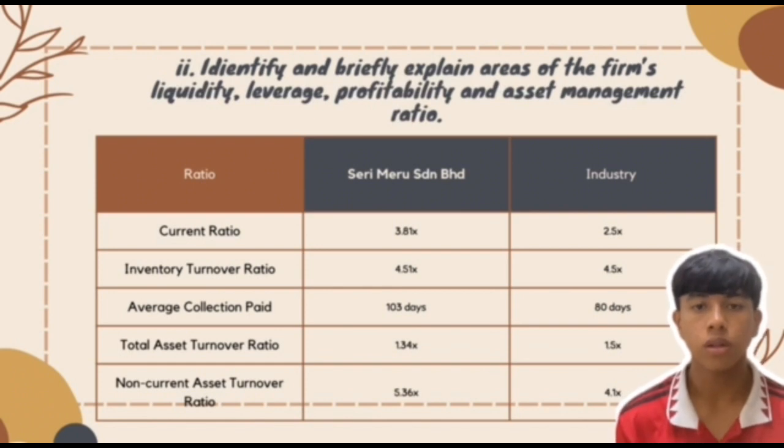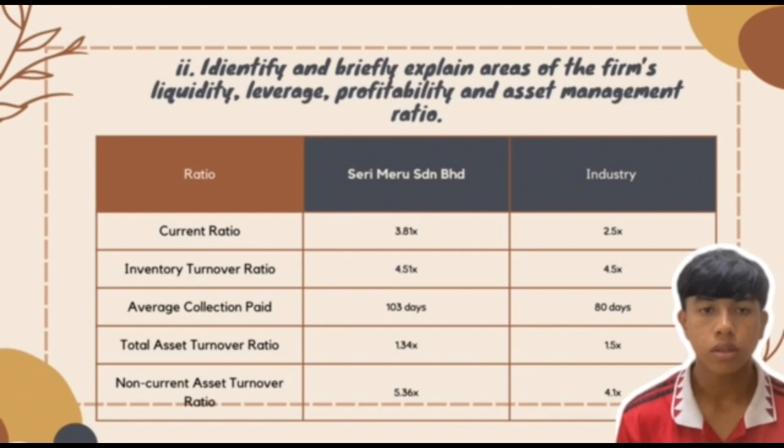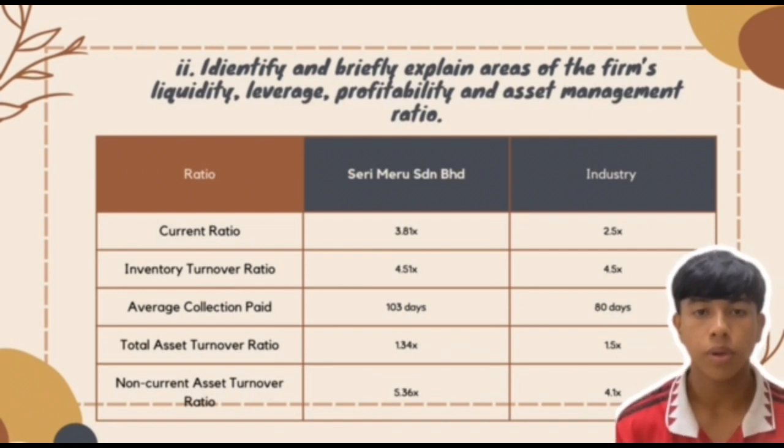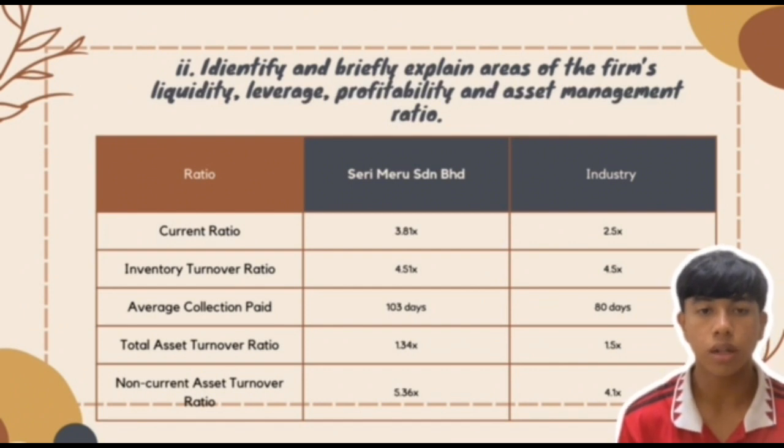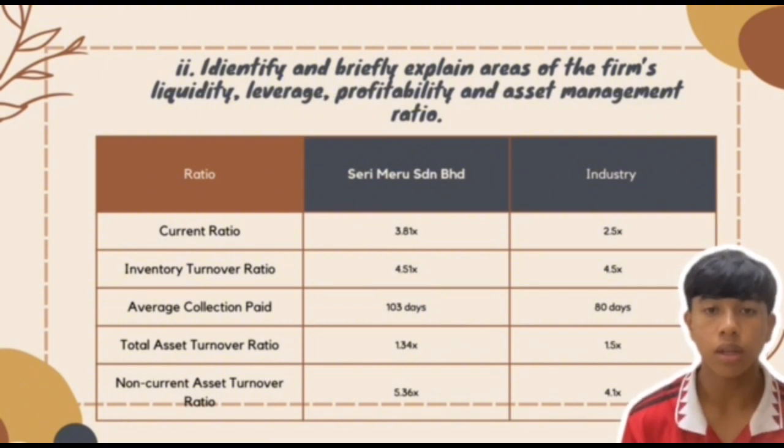And the last one is non-current asset turnover ratio. Seri Meru Sdn Bhd got 5.36 times, but industry got 4.1 times. It means the non-current asset turnover ratio of Seri Meru Sdn Bhd is better than the industry because it was 5.36 times, higher than the industry's 4.1 times. It means Seri Meru Sdn Bhd uses their non-current assets effectively.